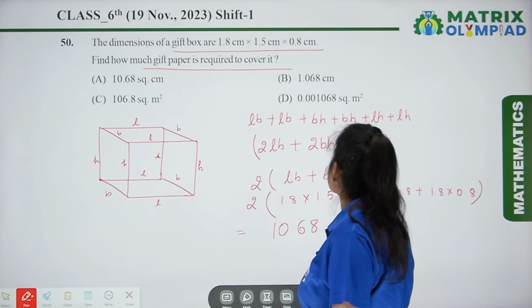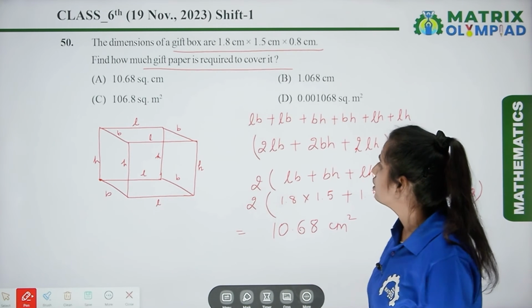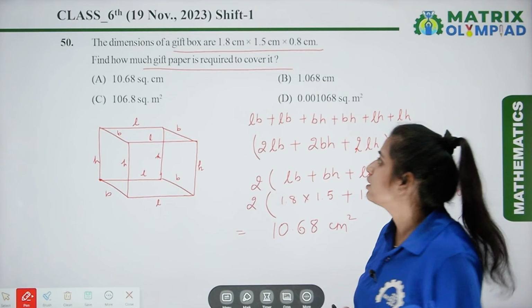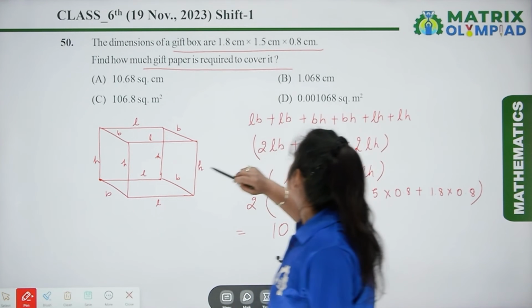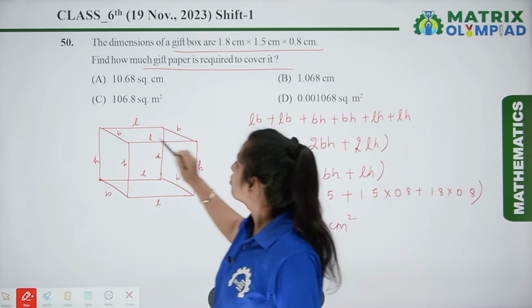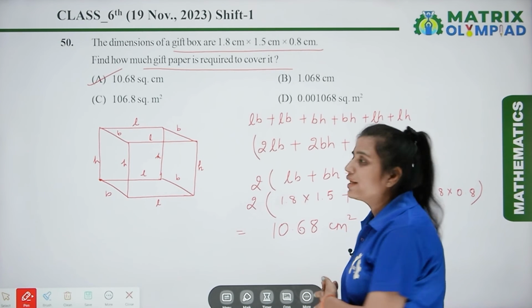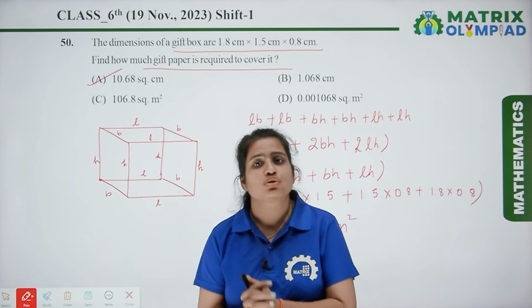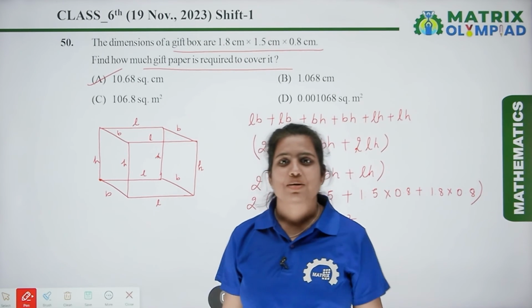10.68 centimeter square. So 10.68 centimeter square is the required gift paper. According to the answer, let's check the options. So here option A is the correct answer. I hope you all understood the solutions of this part.